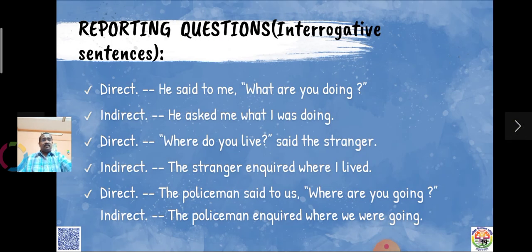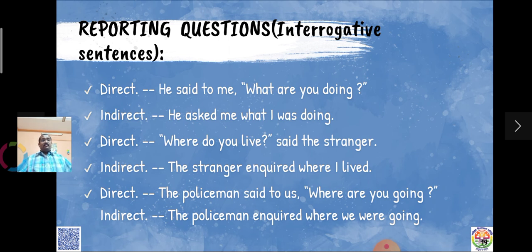Look at the examples. "He said to me, what are you doing?" That "said" is changed into a relevant reporting verb. Look at it. He asked me, because it's a question. Don't insert "that" after that. Then the question form is changed into statement. "What are you doing" is changed; here "are" is coming before "you" because it's a question. But in the indirect speech, what happens? What I was doing. He asked me what I was doing. Don't write "what was I doing." That's wrong only. Make it into a statement. Then at the end, a full stop only.